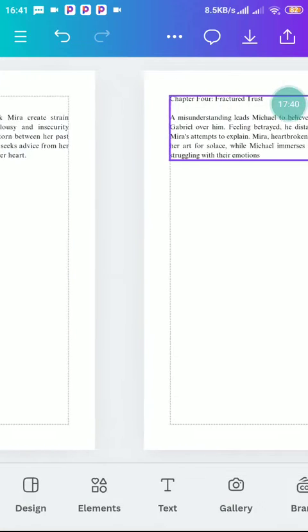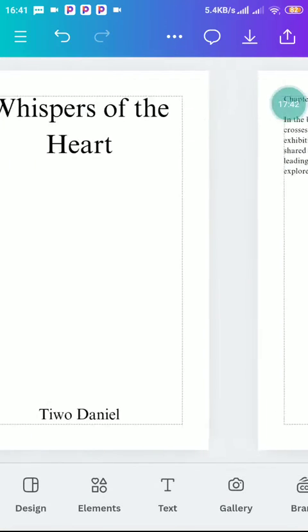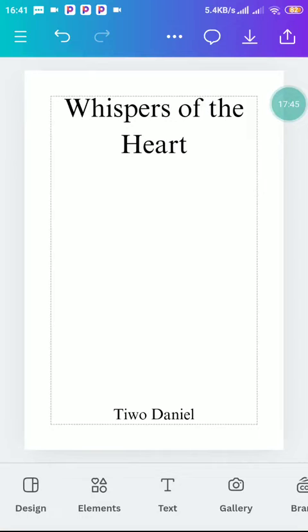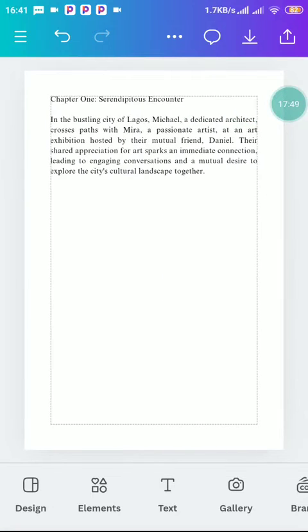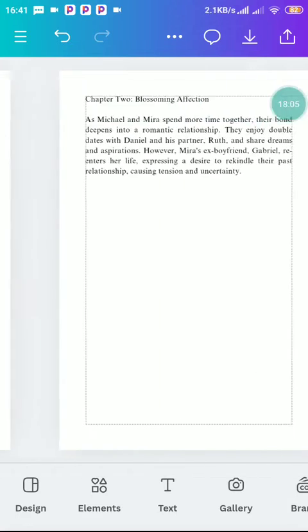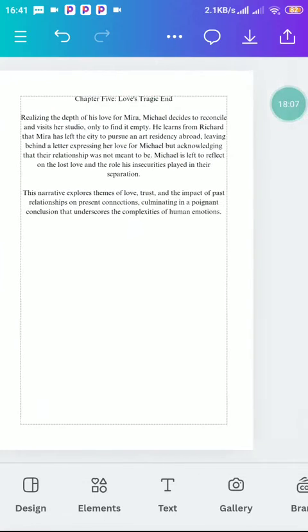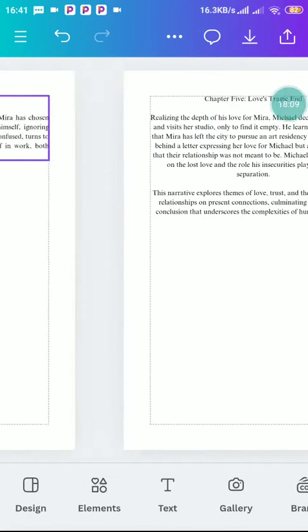Now the next thing we are going to do, we can add images to them if you have images, because you can see that your texts are few. But if your text is big, you can add images, or if you want, you can leave out images. Now there is another format Amazon always sticks to. If you have fewer texts, you can extend your images, let them cross these marginal lines and reach the end of your ebook page. Do you understand? So that is what we're going to do, because our texts are few.